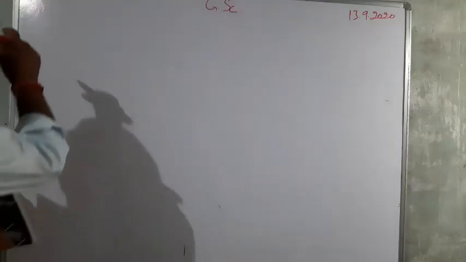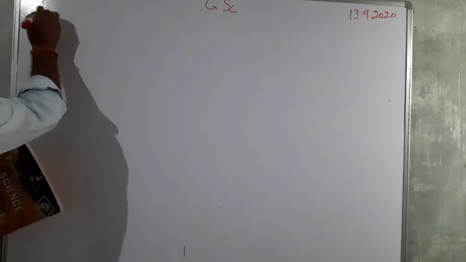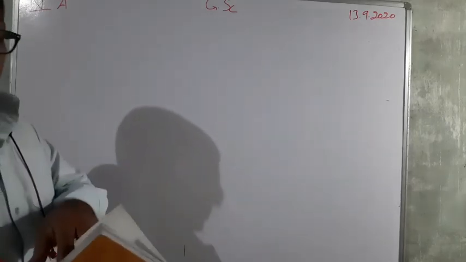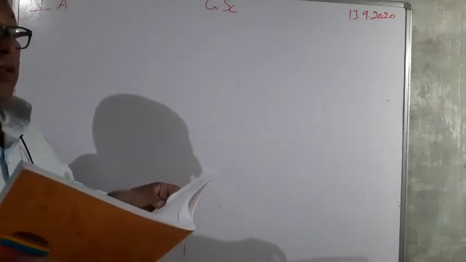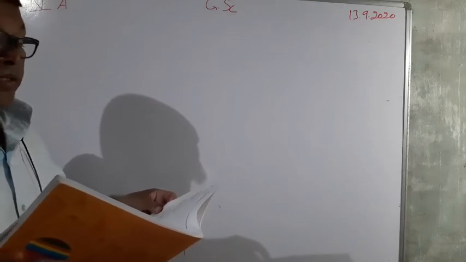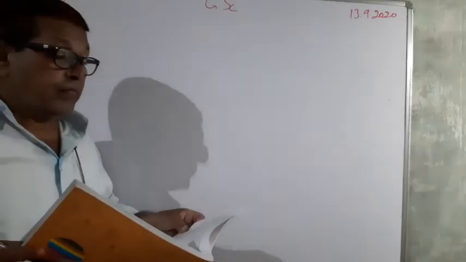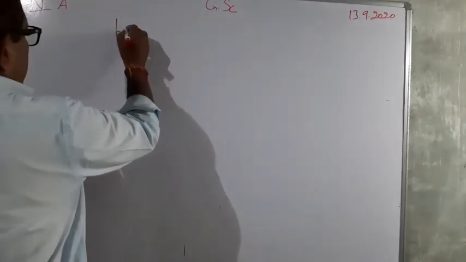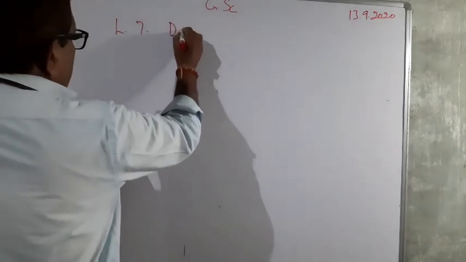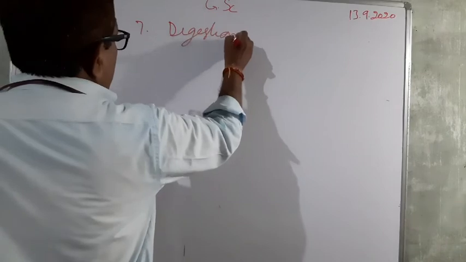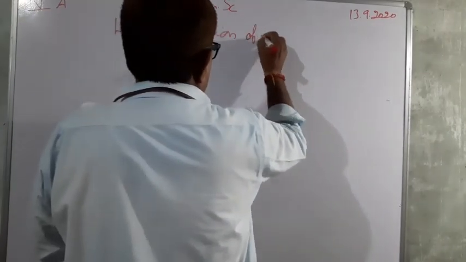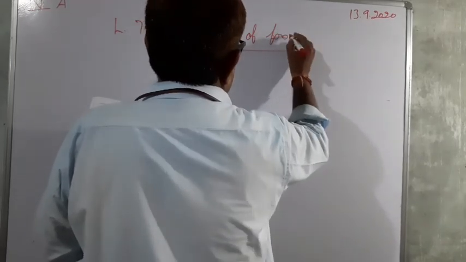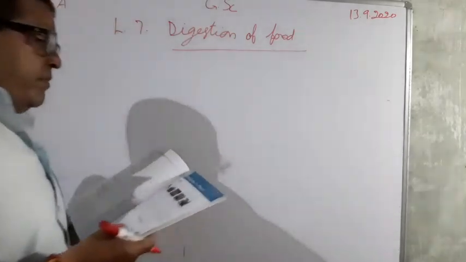Now class 4th A. We are studying lesson 7, digestion of food.